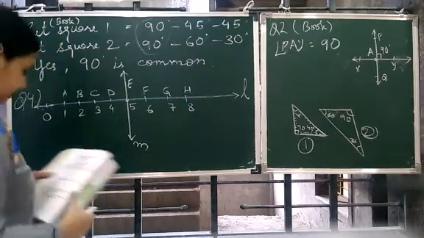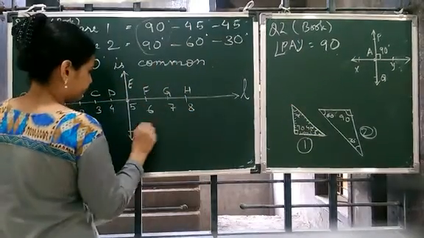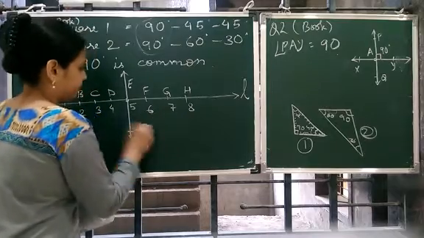and H. And there is a point P over here.